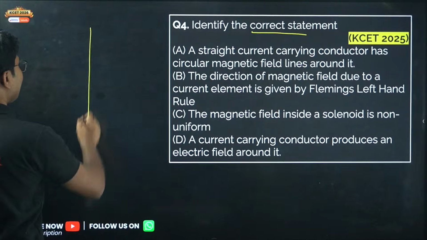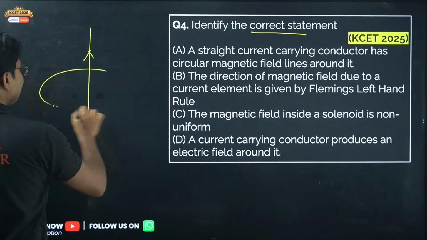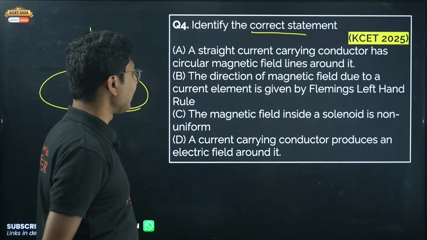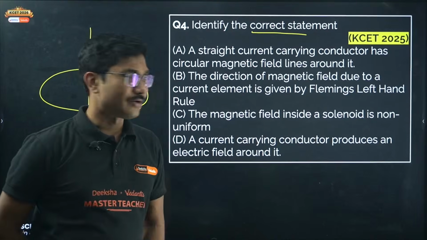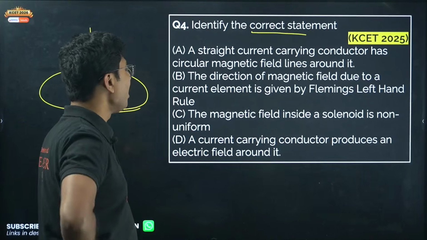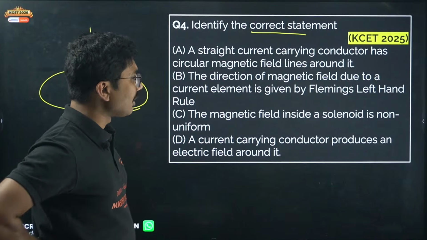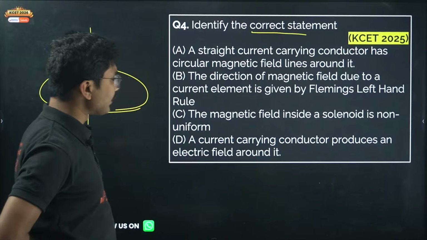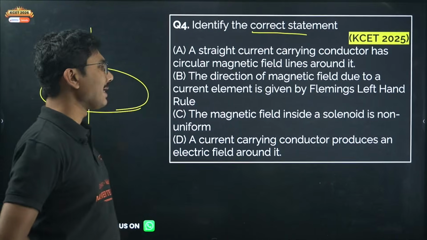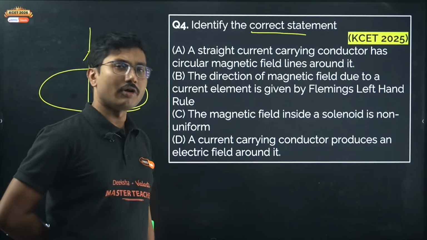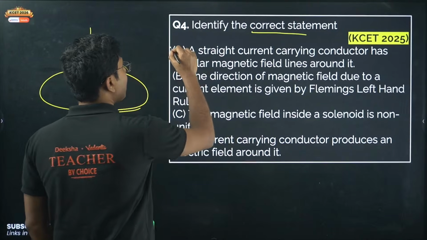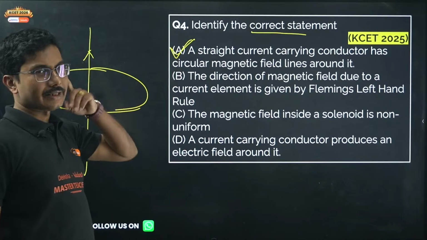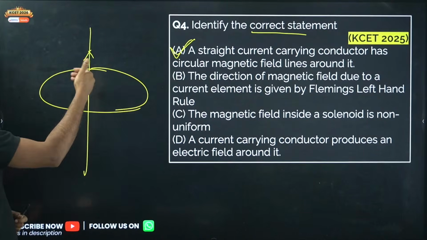If you have a current carrying wire, the magnetic field lines are circular around it. The direction of magnetic field due to a current element is given by Fleming's left hand rule? No, it is given by Biot-Savart's law. The magnetic field inside a solenoid is non-uniform? No, it is uniform. A current carrying conductor produces an electric field around it? No, it only produces a magnetic field. So obviously option A is correct. A straight current carrying wire produces a magnetic field around it, right hand thumb rule.